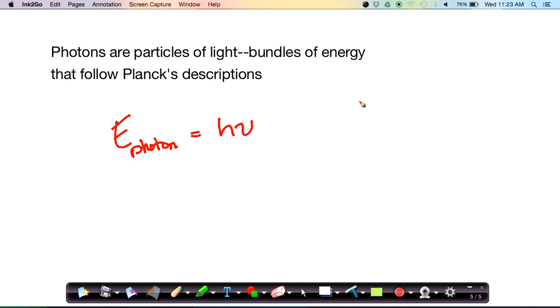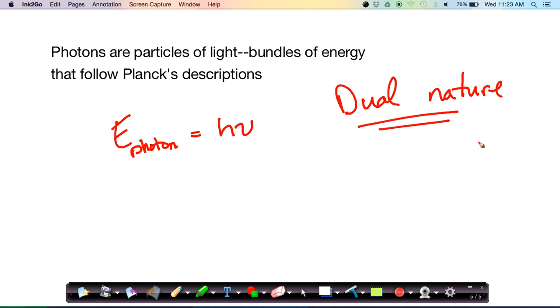And Einstein proposes then a dual nature of light, that light has both particle properties and wave properties at the same time. And this is a very, very important conclusion because it's going to allow us in the future to think of particles as having wave properties. If light, which we traditionally think of to be a wave, can have particle characteristics, why can't particles also have wave characteristics? So that's something that we want to think about for future lessons.